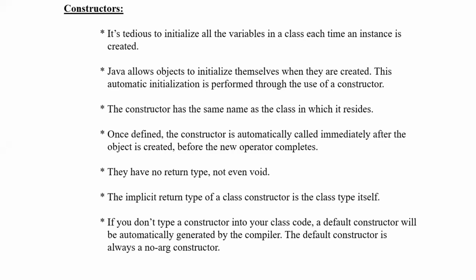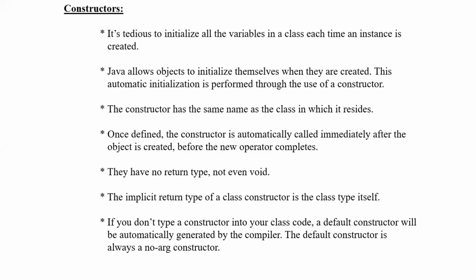Class name and constructor name should match. Once defined, the constructor is automatically called immediately after the object is created, before the new operator completes. So before the statement completes, it will initialize the values and it will be called automatically.